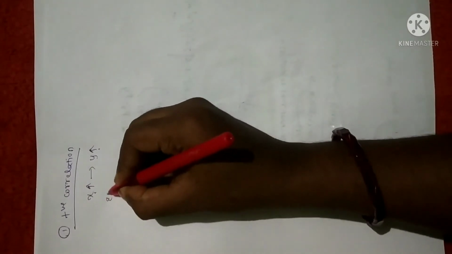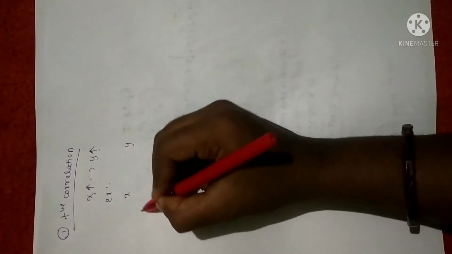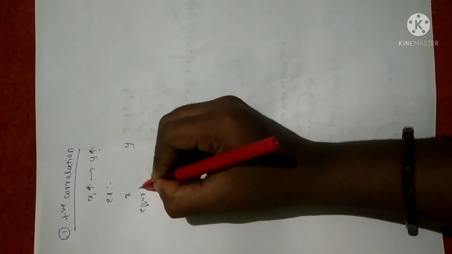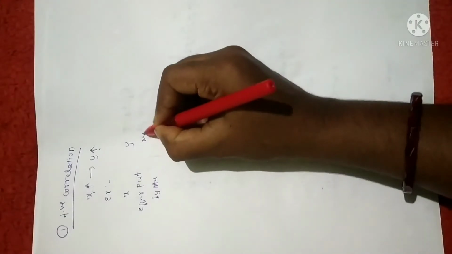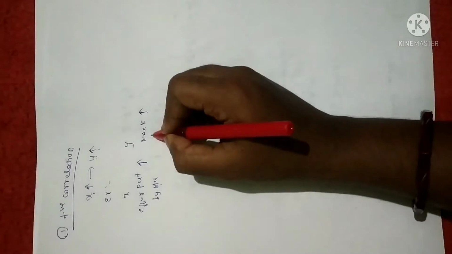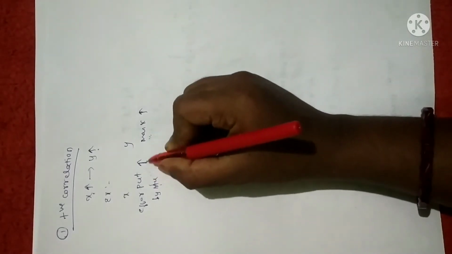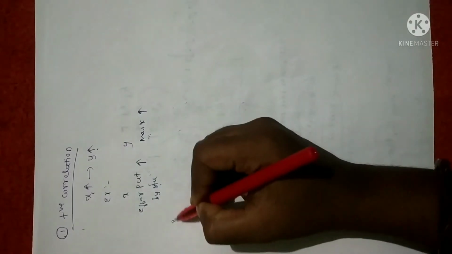For example, I can give you a good example for positive correlation: the effort of a student. Let me take x as the effort put by the student. If the effort increases, automatically the mark is also increasing, right? So if the effort of a student increases, then the mark is also increasing. So it is direct correlation, that is positive correlation, we can say. Fine. So this is the first kind of correlation.